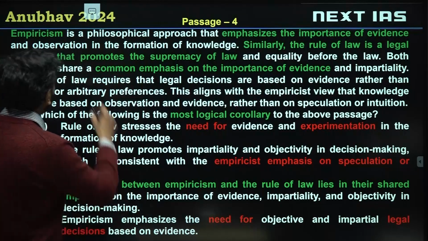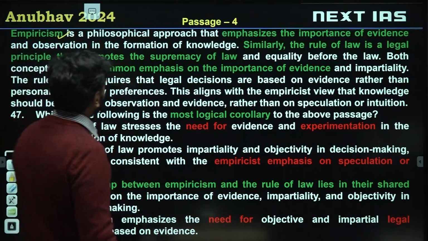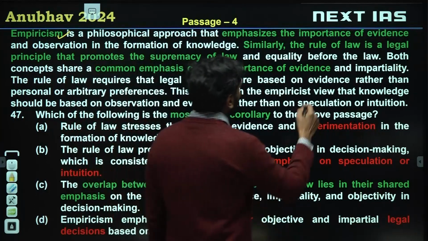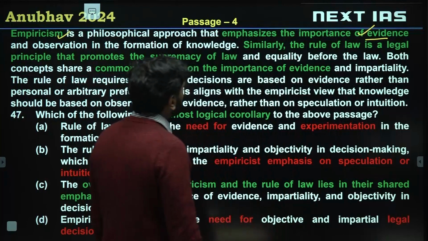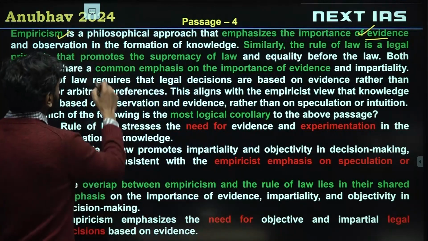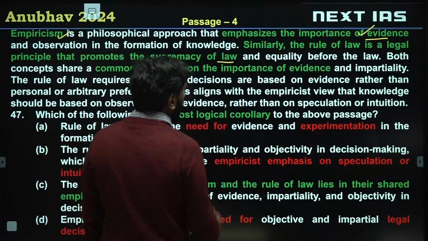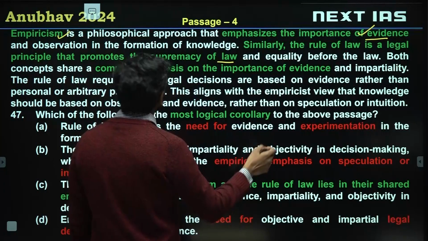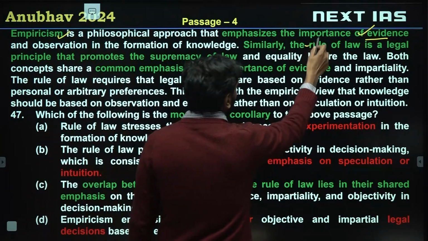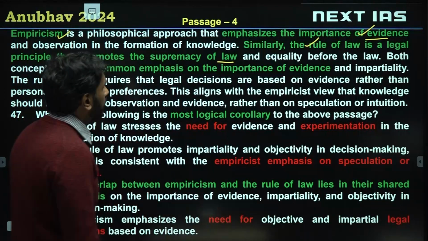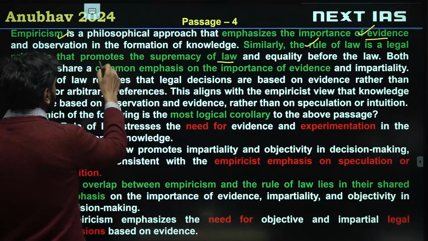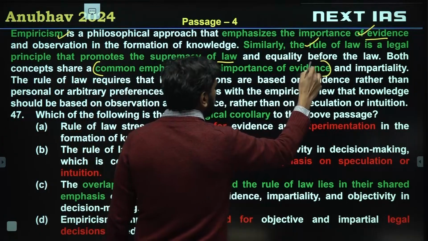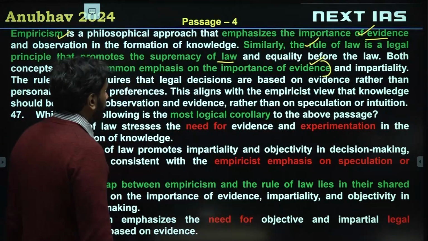Passage is about empiricism. Empiricism is defined for us. Empiricism is a philosophical approach that emphasizes the importance of evidence. Similarly, rule of law also is a principle that promotes supremacy of law. So the author is saying rule of law and empiricism are similar or overlapping in some way, right? Both concepts share a common emphasis on importance of evidence. So there is something similar between them. Both are talking about evidence.